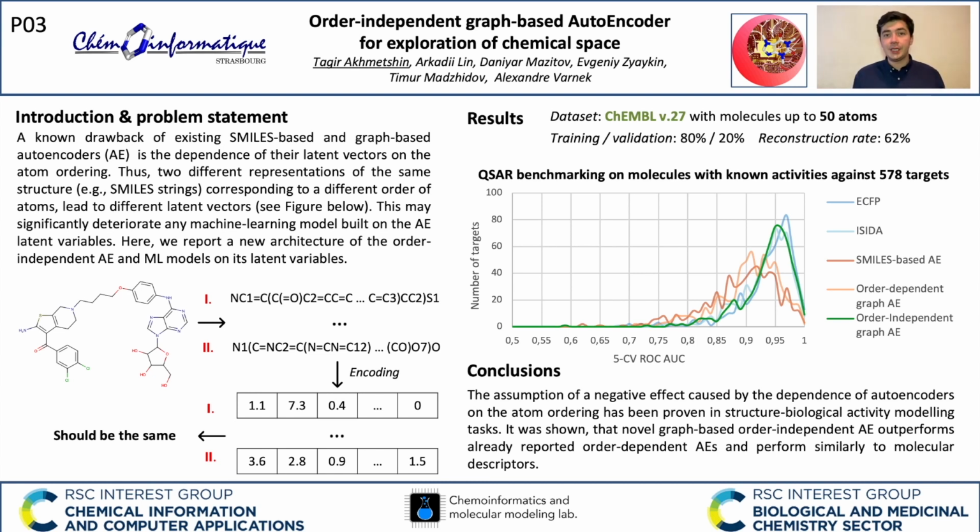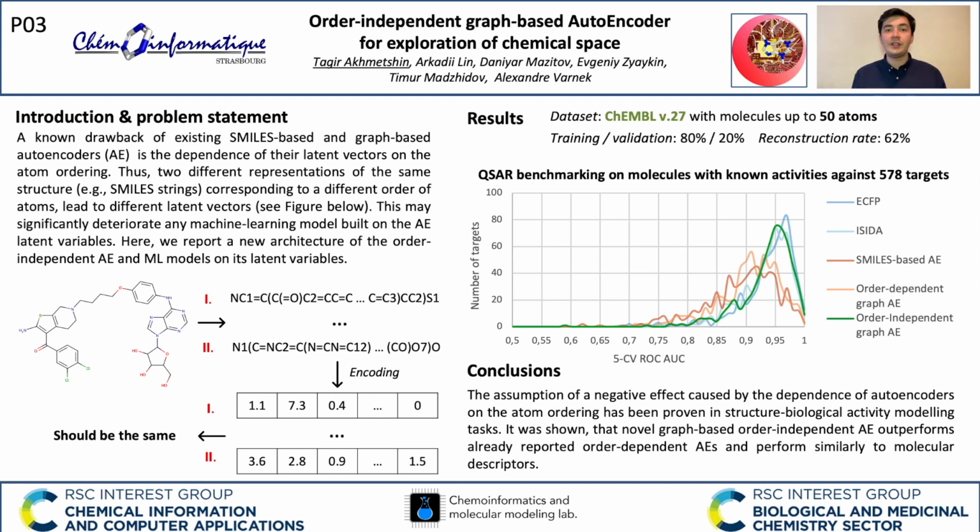Autoencoders are one of the most commonly used neural network architectures for de novo design. Their latent representations are often used to train machine learning methods that generate compounds with desired properties. However, so far reported SMILES-based and graph-based autoencoders generate latent vectors that retain information about order of atoms. Thus, two similar structures can be very far apart in the latent space. It may affect predictions of physicochemical properties based on the latent vectors.